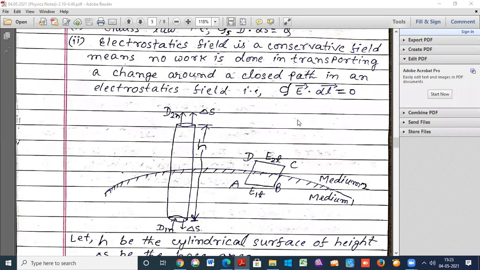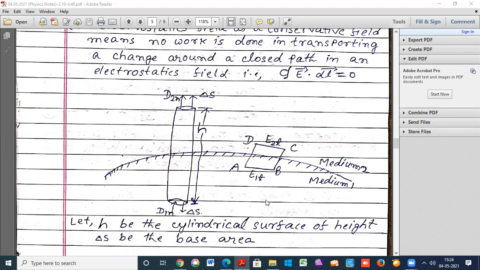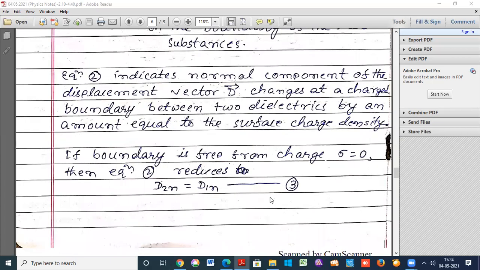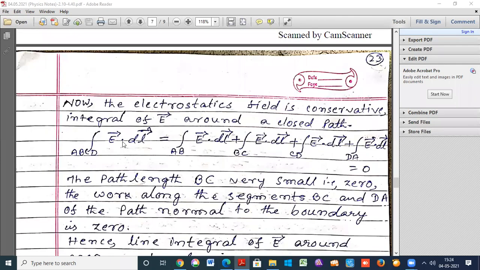Now the electrostatics. According to this, the electrostatic field is conservative, which means the integral of E around a closed path, E into dl, over the path A, B, C, D, is zero.